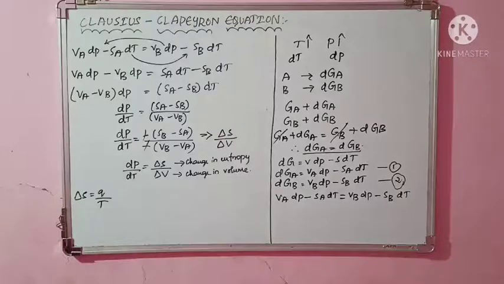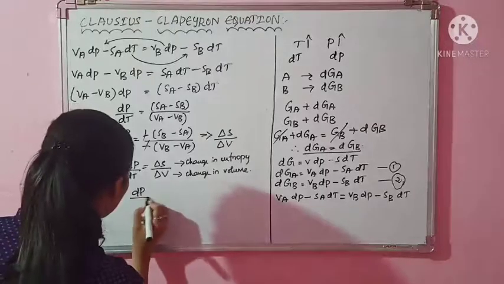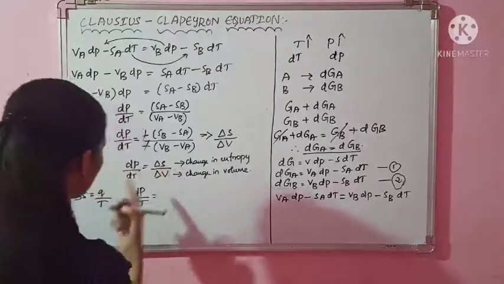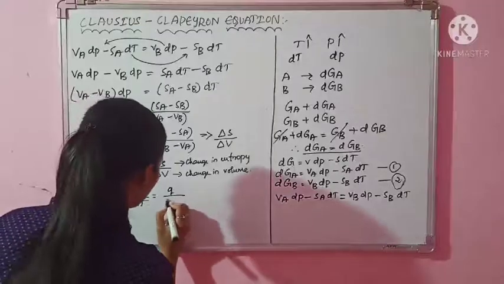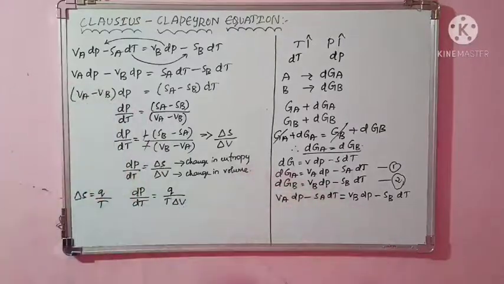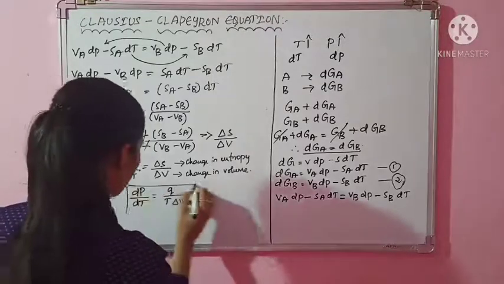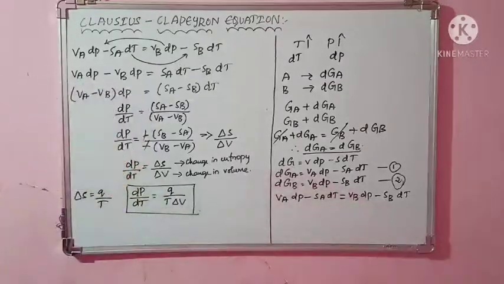So how does it turn out to be? It will be dP by dt is equal to, in place of delta S I am substituting Q divided by T delta V. Clear? So this is the final expression. You can expect it. Okay? It shows the phase transition, and it is also showing the relation between temperature and pressure.